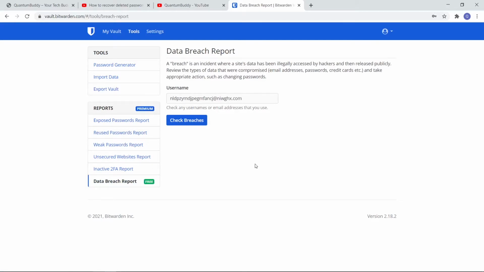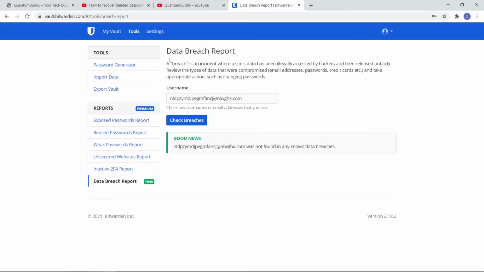Let us understand what a breach is. A breach is an incident where a site's data has been illegally accessed by hackers and then released publicly. That means whatever data you have, not only passwords but other stuff also, any data, any sites storing, and it was illegally accessed by other guys and they make it public. This is called a data breach. So here we can give our mail ID or usernames and we can check for breach. Basically we just randomly generated this mail, right? So there will be no data breach currently.